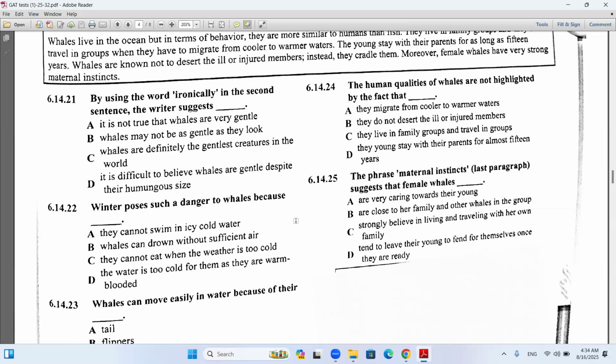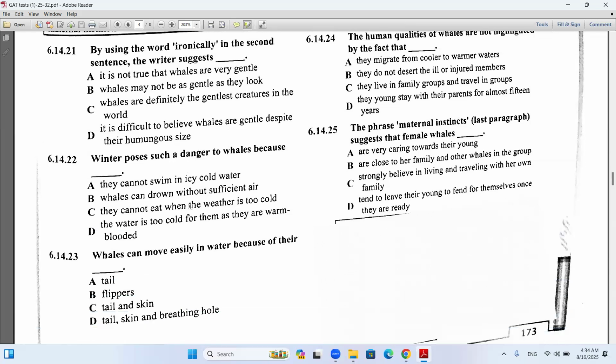By using the word ironically here in the second sentence, the writer suggests D. It is difficult to believe whales are gentle. Yeah, irony here shows that it is difficult to believe whales are gentle despite their humongous size. Okay, 22.